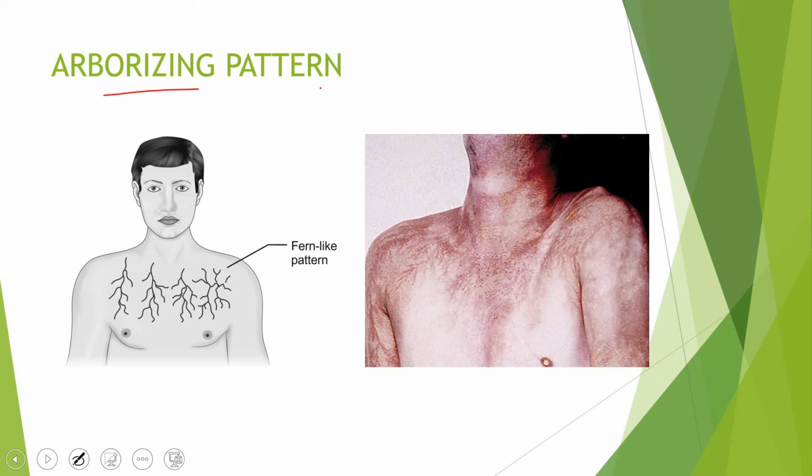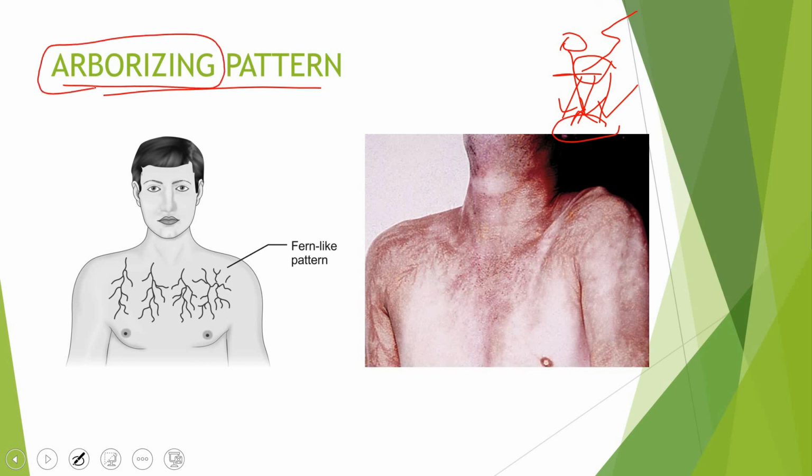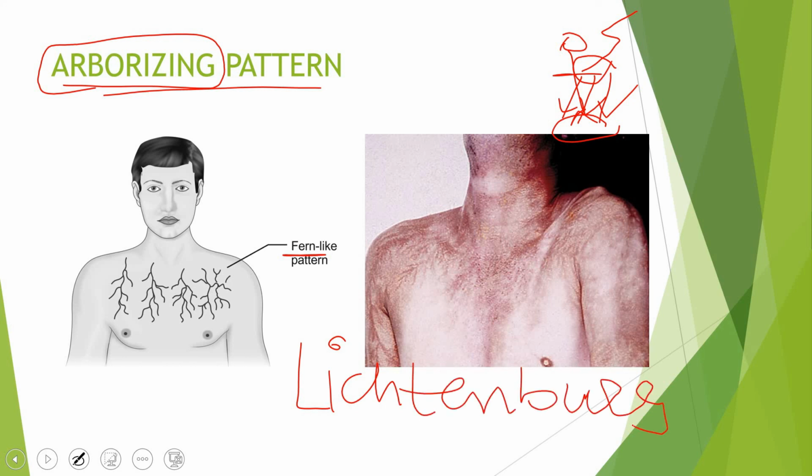What is arborizing pattern? Like we previously mentioned, if the body of a victim comes in contact with the lightning, there will be an entry site and an exit site, and between them there will be the passage of current, the linear burns that you will see. A characteristic type of this linear burn is called arborizing pattern. Arborizing pattern, also known as fern-like pattern, or another term for it is Lichtenberg phenomena. These are different names of the same thing.